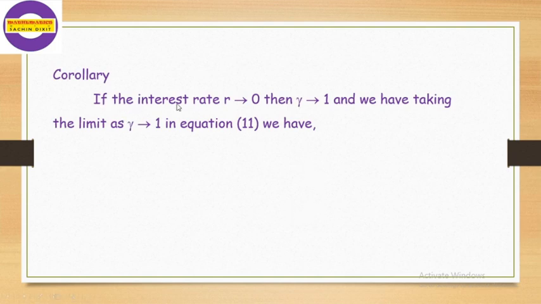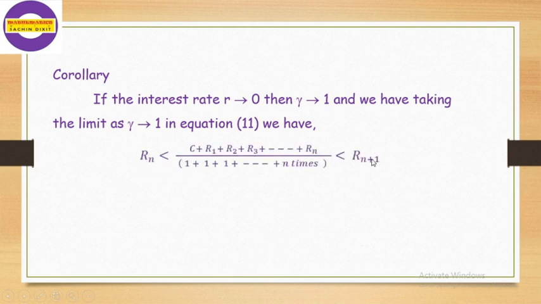Corollary: if the interest rate R tends to 0, then obviously gamma tends to 1, and we take the limit as gamma tends to 1 in equation 11. So we get the expression like this. The values 1, gamma square, gamma cube, all become 1, so we put gamma equal to 1 directly.